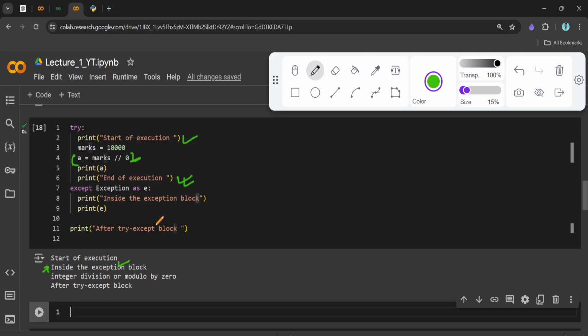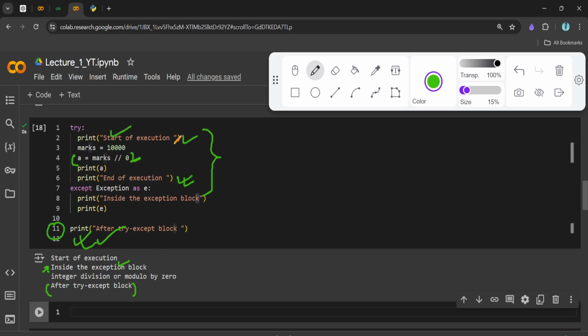That's why, after the try except block, this line of code is getting printed. But if you don't write this piece of code in the try except block, you will not get this line, because you have not handled it. But here we have handled it. Since we have handled it, we are getting line number 11 printed over here. So let's see the order in which we got the messages.